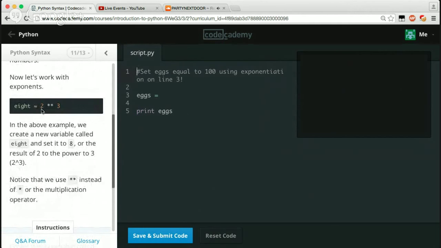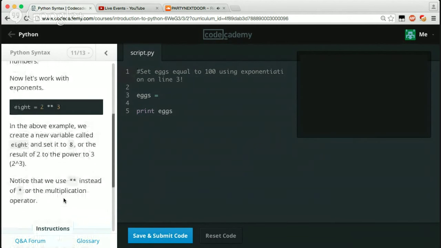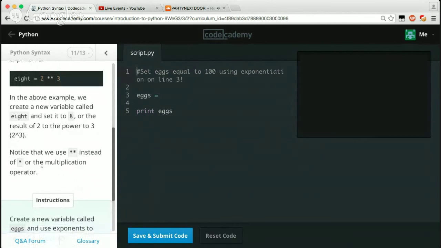So we have eight equals 2 times 3. I guess that's an exponent. In the above example, we create a new variable called eight, and then set it to 8, or the result of 2 to the power of 3. Notice that we use 2 asterisks instead of one asterisk, the multiplication operator. So if you're going to do the power of something, you use two asterisks instead of just one.